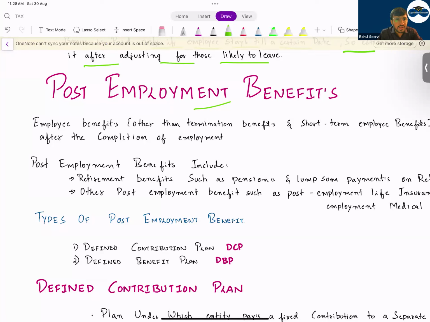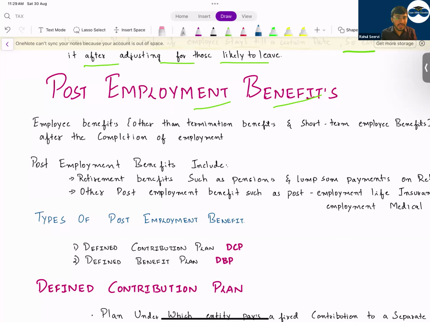So post-employment benefit plan means once an employee retires, after that the company will pay them what? The company will pay them the amount like your pension, etc. But for 20 years you're working, after 20 years the company is paying you the pension. In that case, the company will not record the expense after 20 years. The company will record the expense this year only, based on each and every year they will record this as an expense. For 20 years, every year expense will be recorded.